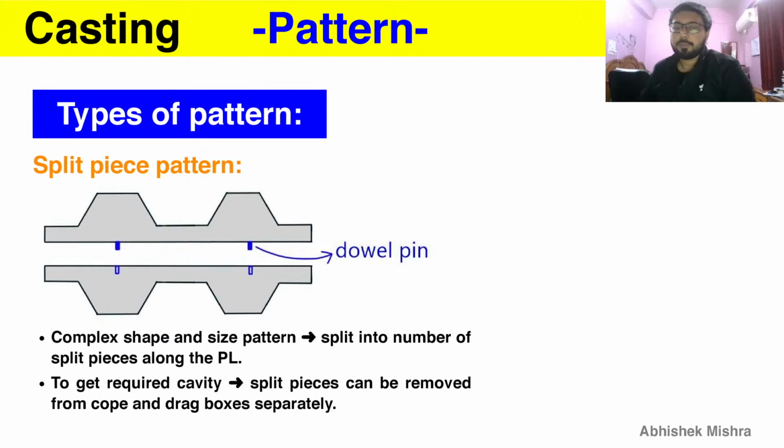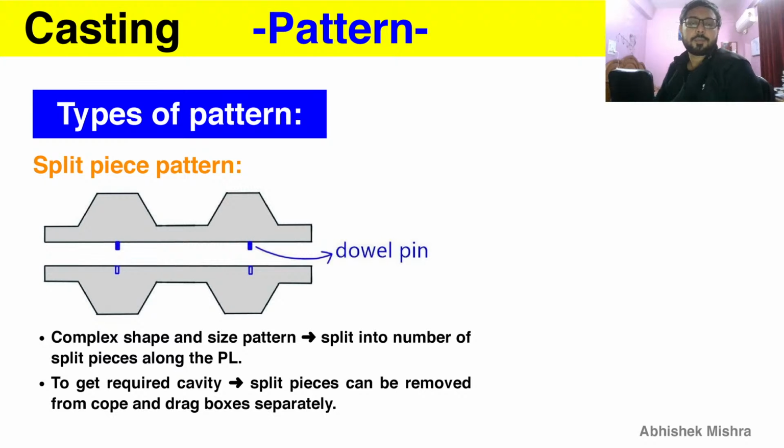Split piece pattern. Here we have a pattern divided into two pieces along the parting line. This can be used for complex shape and size also. To get the required cavity, split pieces can be removed from cope and drag separately, and we have seen this in one of the examples at the very start of this class.